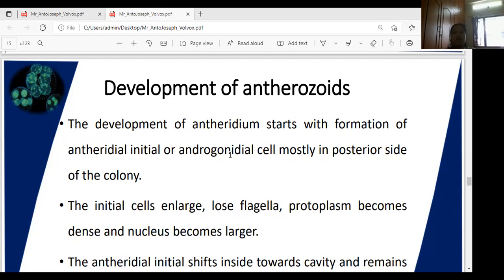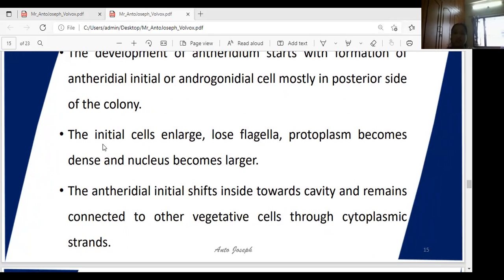Gonidia means reproductive organ, so these are called androgonidial cells. In the starting antheridial cells, first, they enlarge in size, and second, they lose the flagella. In that cell the protoplasm becomes dense and the nucleus becomes very large. How do we identify them among other cells?